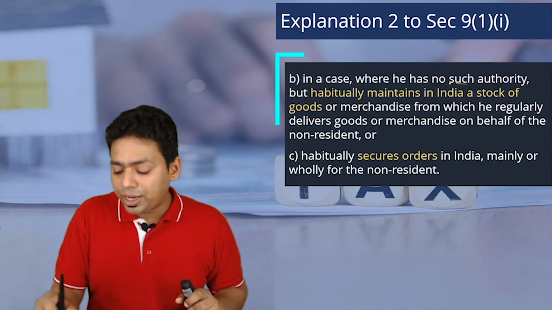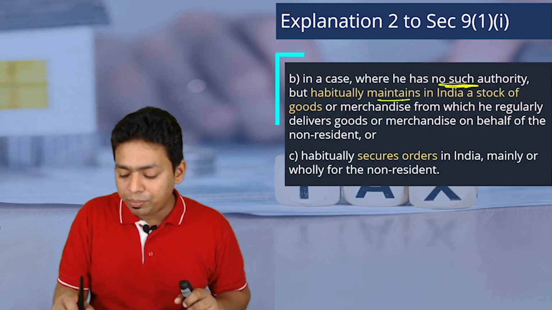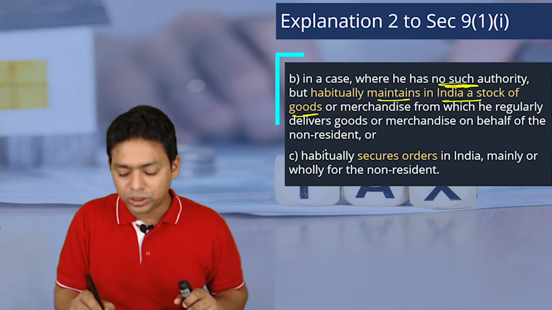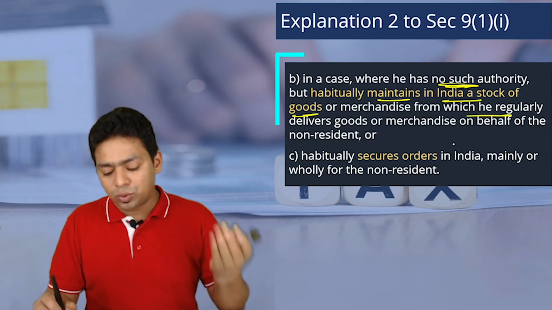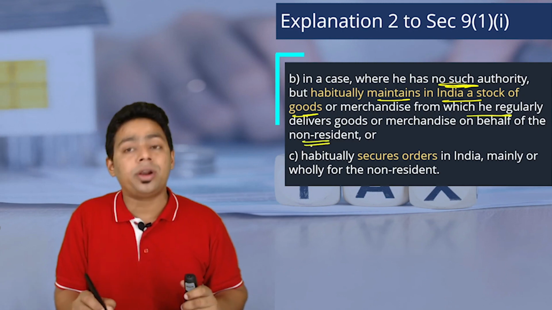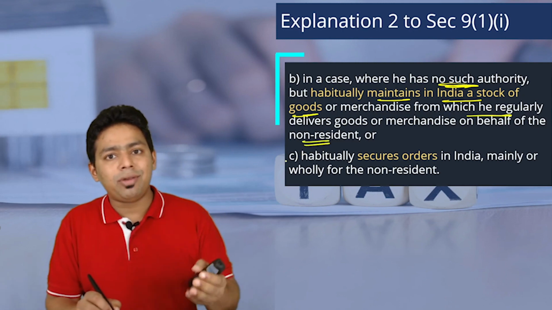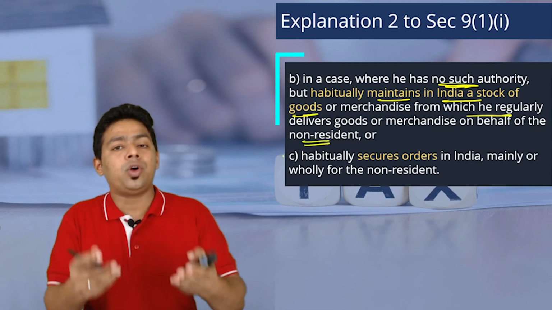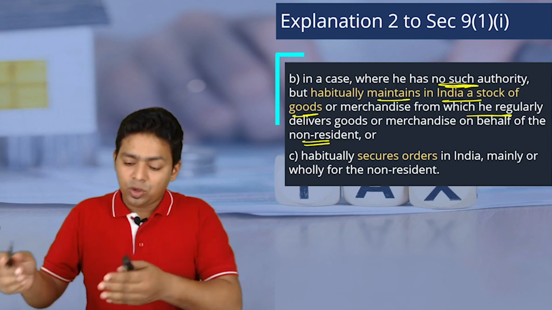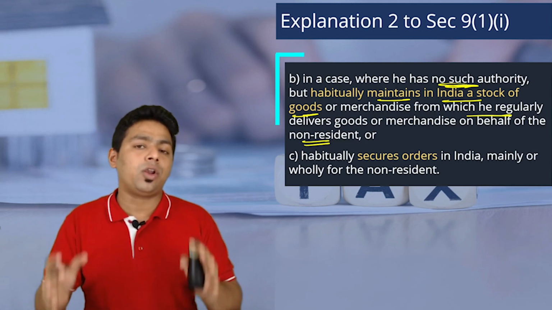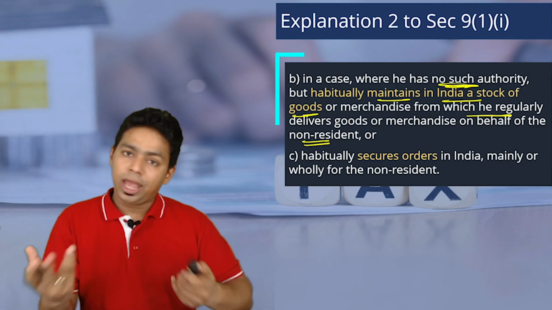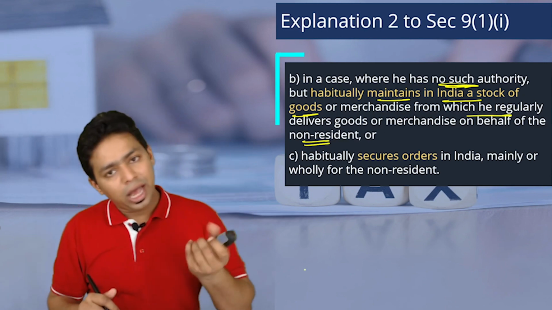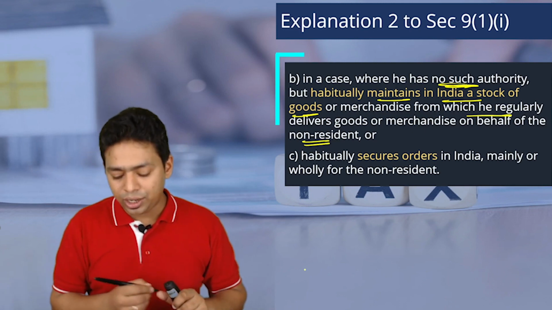B, in case where he has no authority but habitually maintains in India stock of the goods or merchandise from which he regularly delivers the goods or merchandise on behalf of the non-resident. So you are not having authority to conclude contracts and all, but you are a stockholder. You are holding all the raw material or finished goods in India, okay, and you are having authority to sell. That means you are also acting as an agent, and that is having business connection in India.